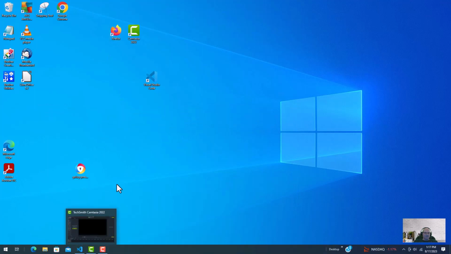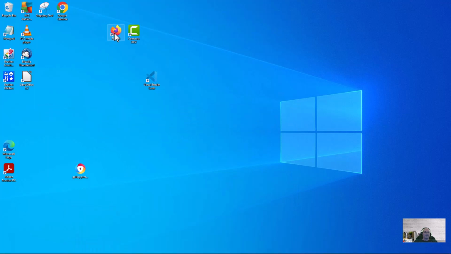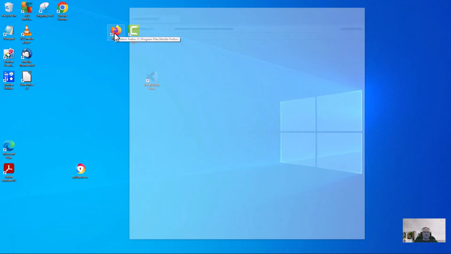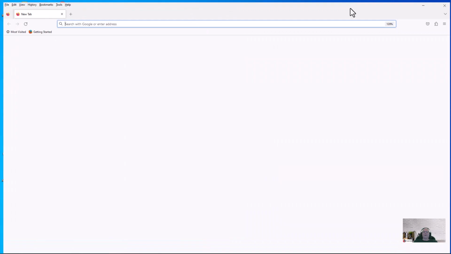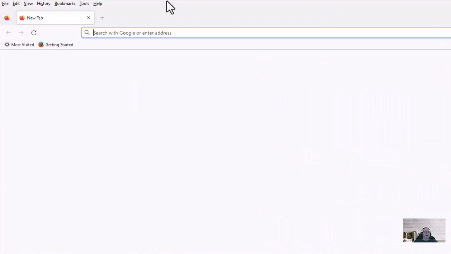Do I have a browser open? No, I don't. Okay, so I'm going to go into Firefox. And okay, so Firefox is open. It's opening. And I want it to be full screen. There we go. Okay, so you notice the menu across the top.